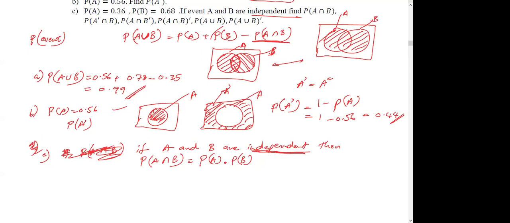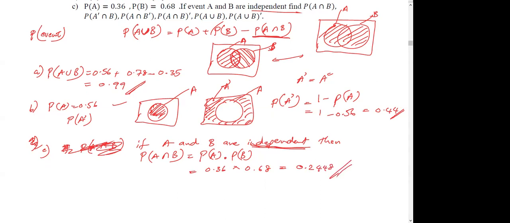They have given they are independent. So easily you can plug the values. Yes, they are independent, then you have to multiply these two. It's going to be 0.2448. Okay, but still we have to do something. P(A) and P(B) given, then we have to find this probability of A dash intersect B.